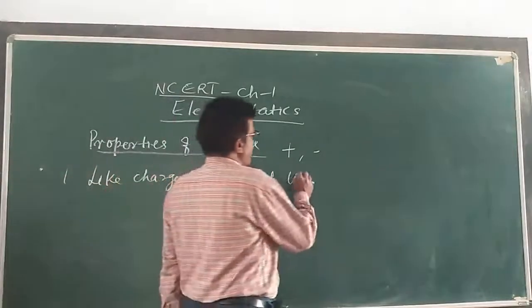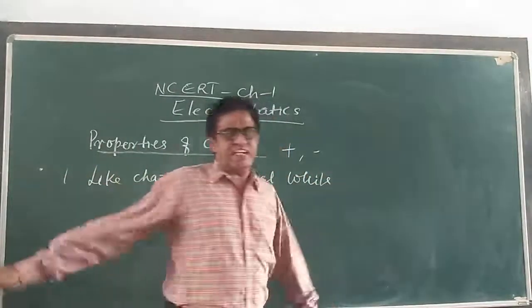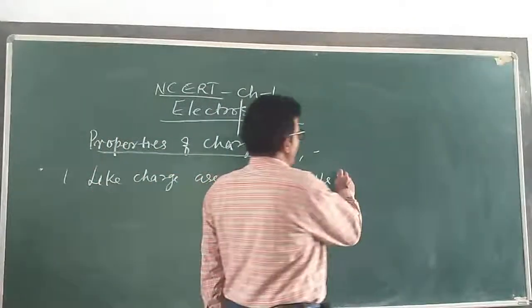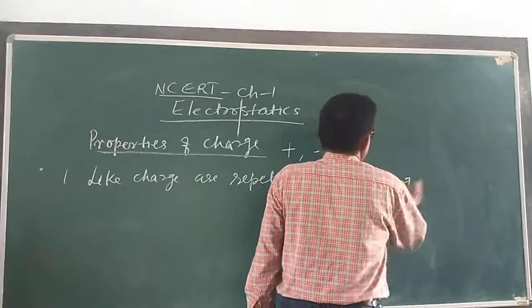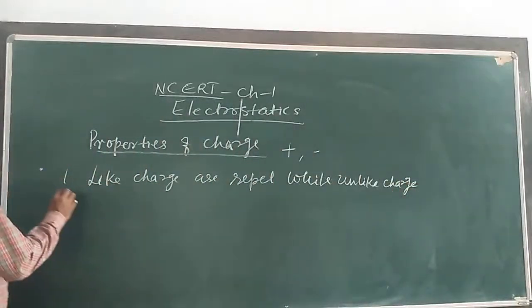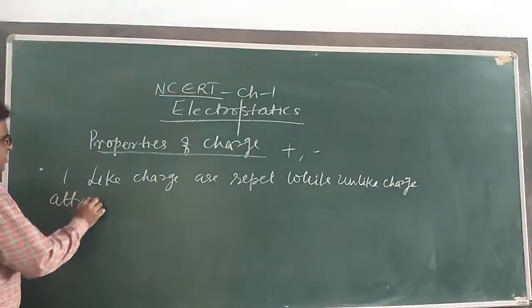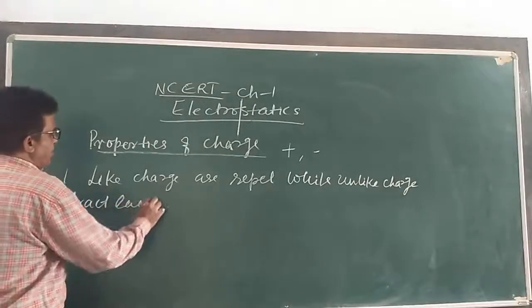Unlike charges attract each other. This is the first property.